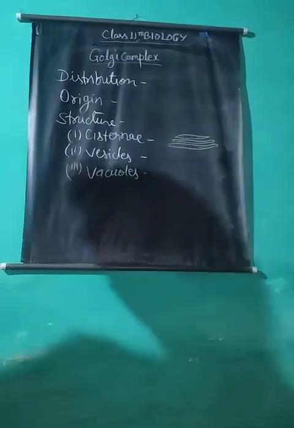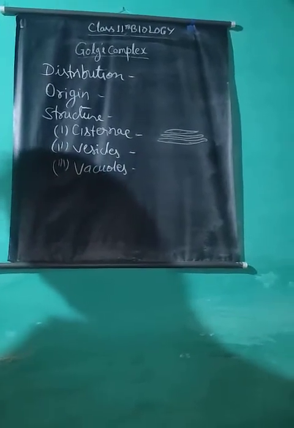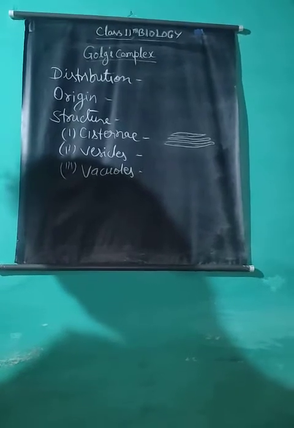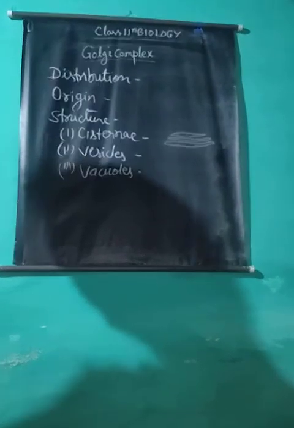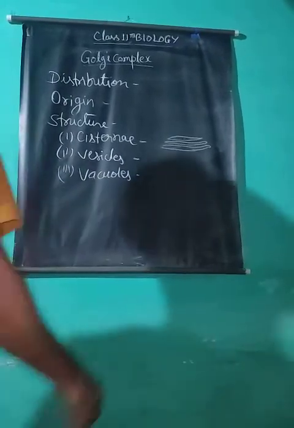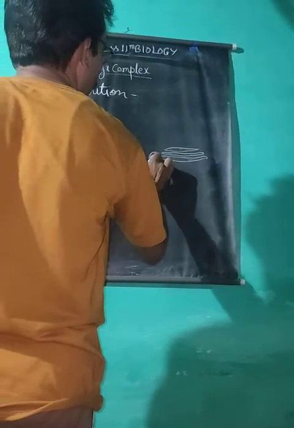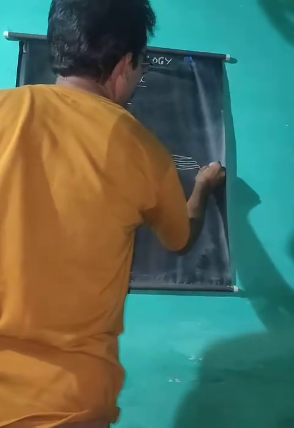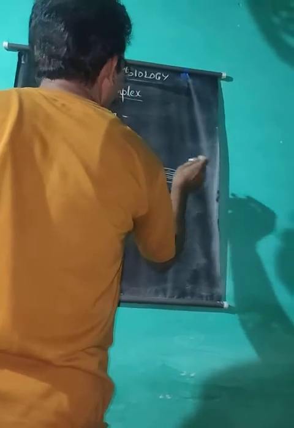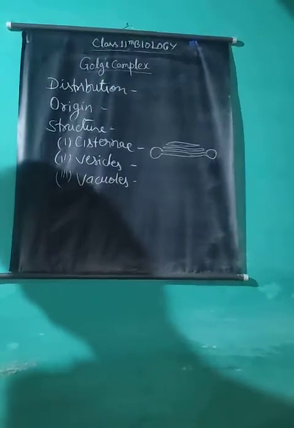These are large, spacious, rounded sac-like structures found at the edge of the Golgi complex. These vacuoles are formed by the vesiculation of the flattened sacs of cisternae. Sometimes cisternae become flattened to form sac-like structures filled with juices. These are known as vacuoles.